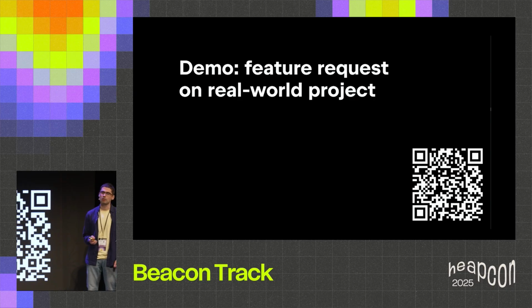And you can check it out. How does it work? You can check the pull request. It's under review right now. So it's a real demo of how Junie works in a real environment.